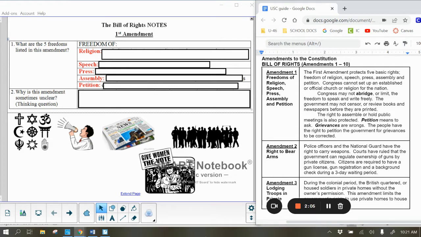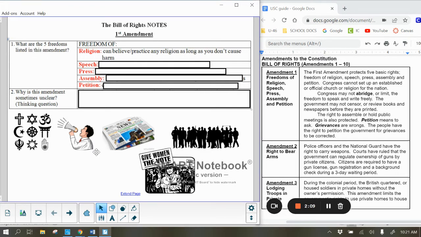So what that means is that we have the right to believe or practice any religion as long as we do not cause harm to others. The United States does not have an official religion. You can be whatever religion you want to, or you can have no religion at all. We have talked about this before.